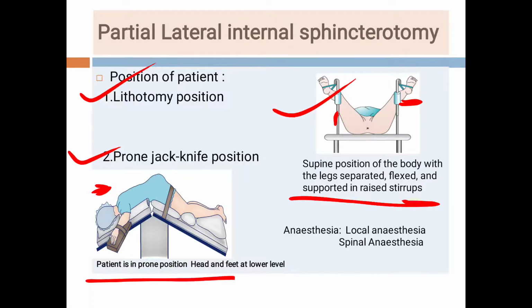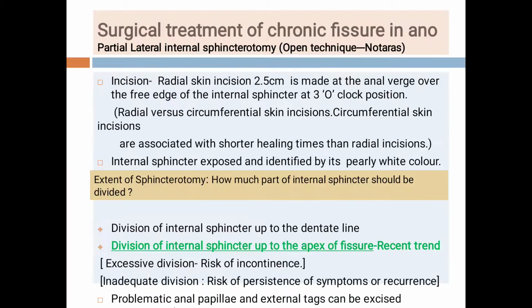And this is the prone jackknife position. So this is the prone position, and the head and feet ends are at a lower level. So the position is lithotomy position or prone jackknife position. And for anesthesia, this procedure, that is partial lateral internal sphincterotomy, is carried out either under local anesthesia, spinal anesthesia, or general anesthesia also.